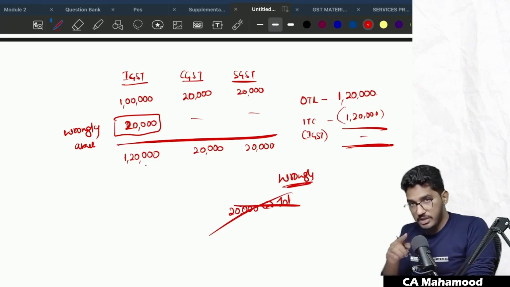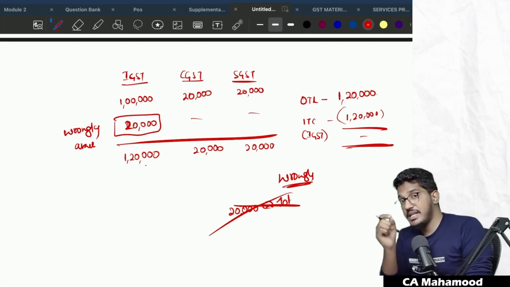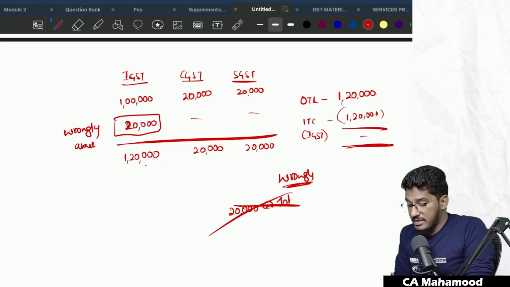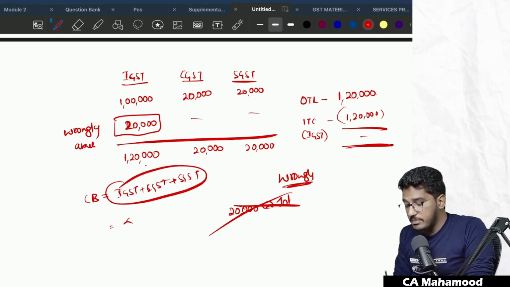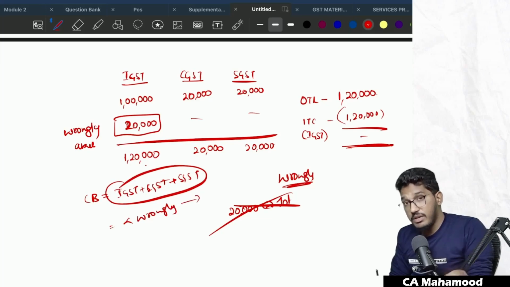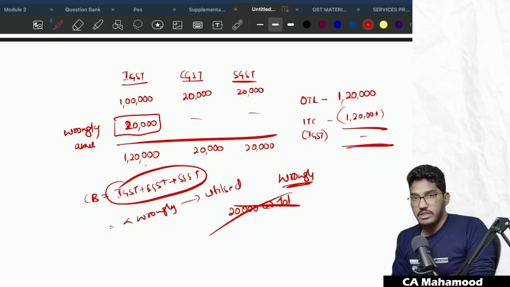But here the new amendment says that while considering whether you have utilized IGST or not, don't just consider only the closing balance of IGST. Consider the closing balance of IGST, CGST and SGST. If the cumulative balance falls below the wrongly availed amount, then only it will be considered as wrongly availed and utilized, and then only you have to reverse it along with interest.